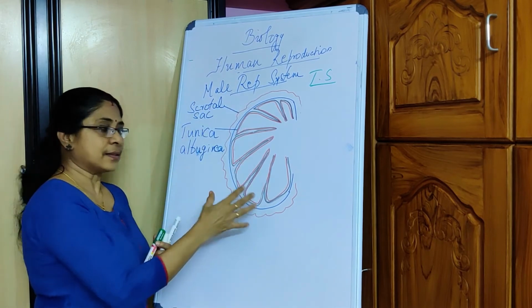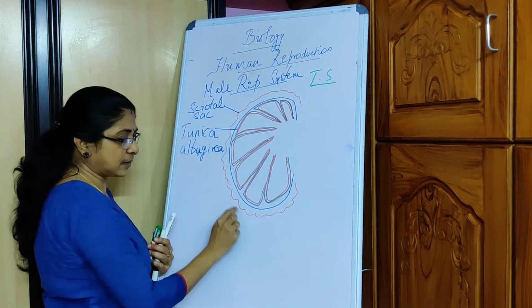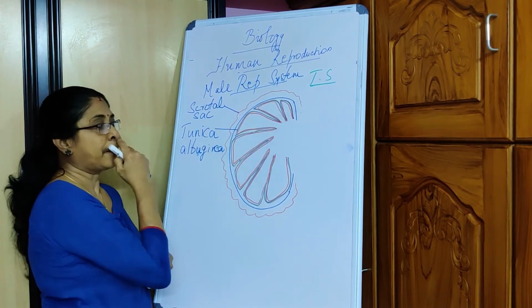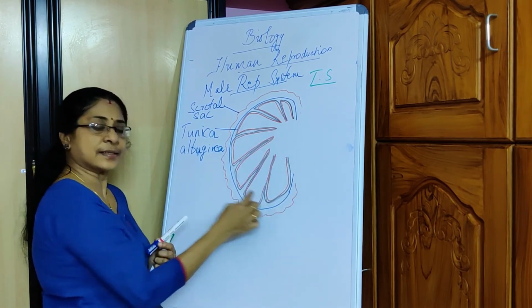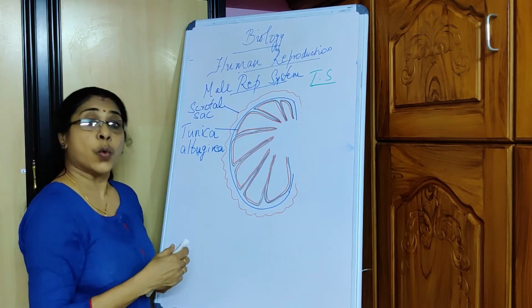Let us now study the TS, or the transverse section, of the testis. The testis, as we have already learned, is surrounded by a scrotal sac. What I have represented in red color is the scrotal sac. Inner to that, this whole structure is the testis. The testis has three distinct walls.